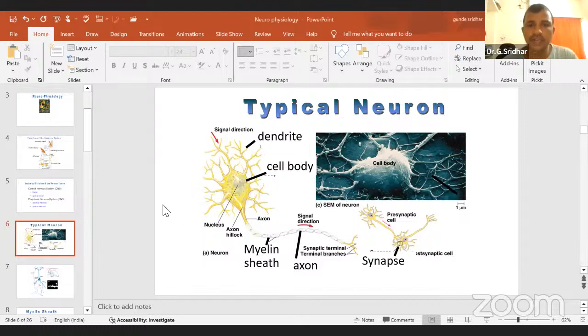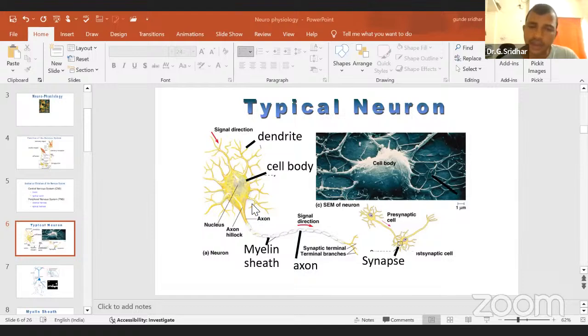Generally, for cell division we need a main part called the centriole. The neuron cell body doesn't have the centriole. Please don't forget that. Write it somewhere. This is very important for your competitive exams. In the neuronal cell body you won't find the centriole, though you will find the nucleus, the endoplasmic reticulum, the Golgi bodies, the peroxisomes, the lysosomes, but you won't find the centriole. That's why the neuron doesn't undergo cell division.